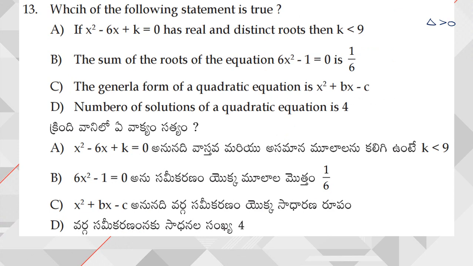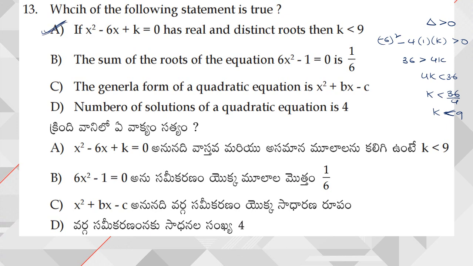That is nothing but the discriminant should be greater than 0. So when I substitute the values, b square means minus 6 whole square minus 4 into a is 1 and c is k, greater than 0. So from this, 36 is greater than 4k. That means 4k is less than 36. So k is less than 36 by 4, which is nothing but 9. Right? So k is less than 9. So option 1 is true.